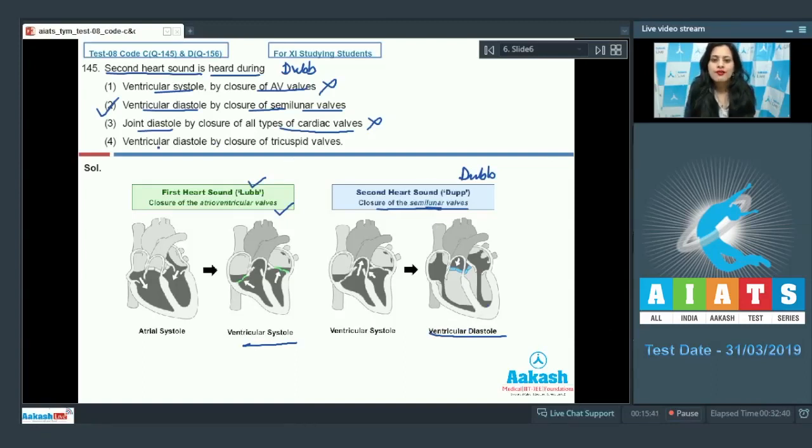And the last option is ventricular diastole by closure of tricuspid valves. This is an incorrect option because tricuspid valves are atrioventricular valves, and during ventricular diastole, second heart sound is produced by the closure of semilunar valves. So the correct answer to this question is option number 2. Let's discuss our next question.